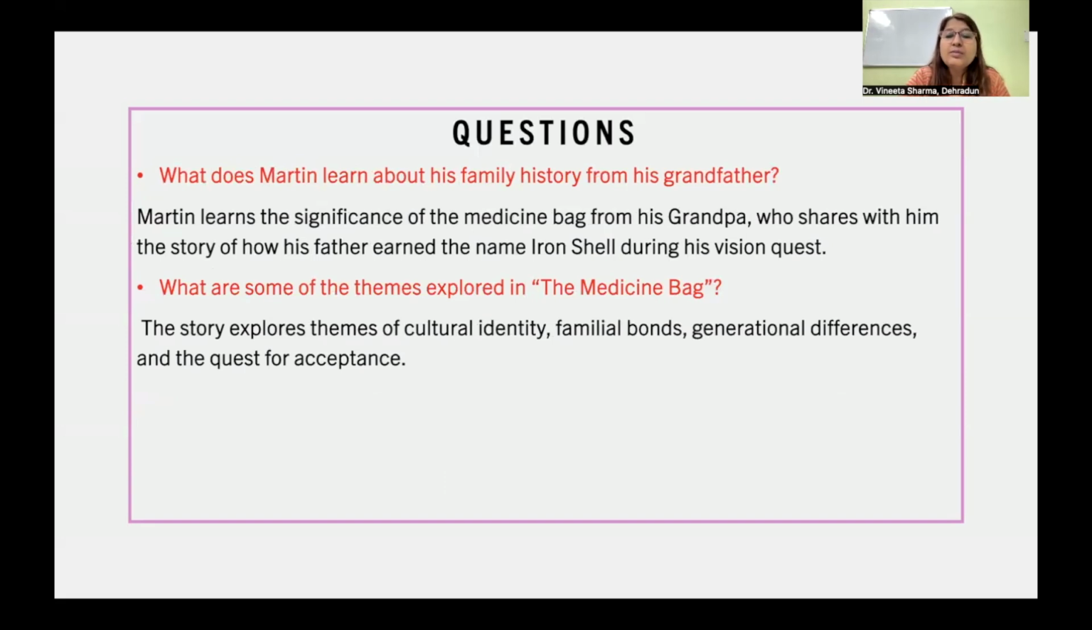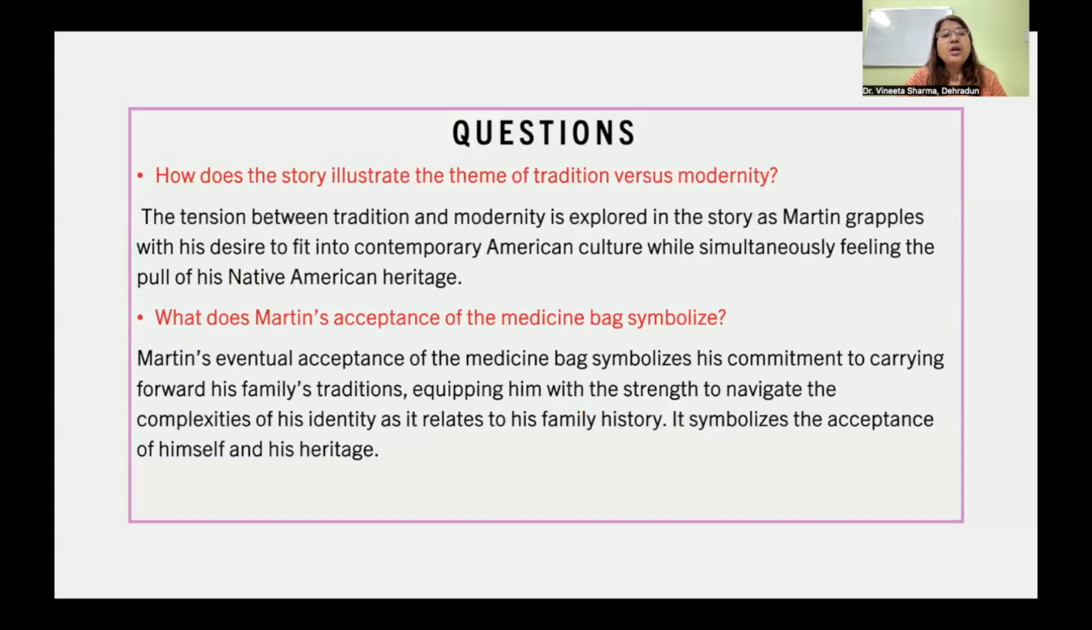What are some of the themes explored? This has already been discussed elaborately. Cultural identity, familial bonds, generational differences, and quest for acceptance are the themes that are explored in the story. How does the story illustrate the theme of tradition versus modernity? Of course, it is explored as Martin grapples with his desire to fit into contemporary American culture while simultaneously feeling the pull of his Native American heritage.